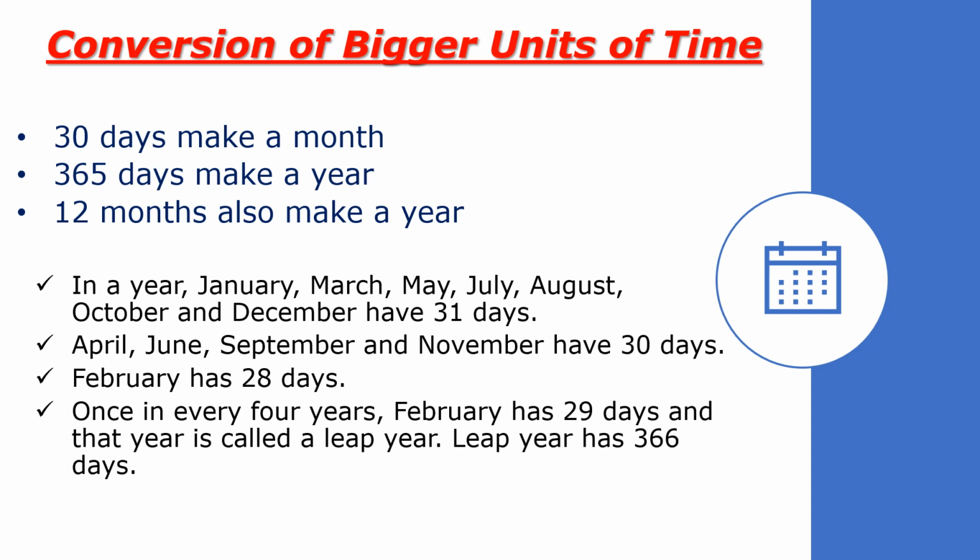To avoid this confusion, take your right hand, and the first knuckle of your right hand, we count it as January. Then we come between the first and second knuckle, this is February.